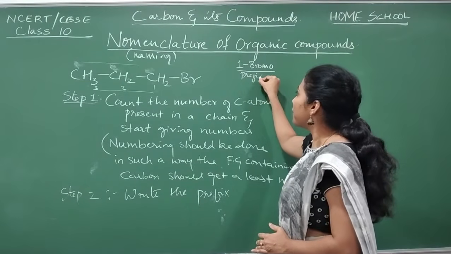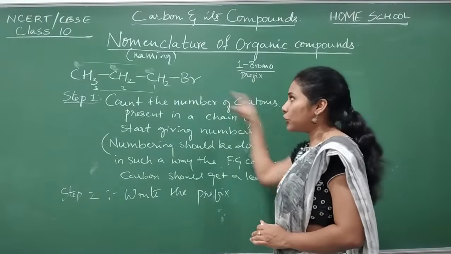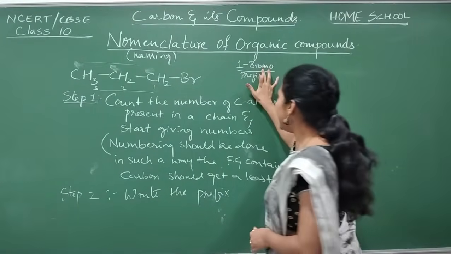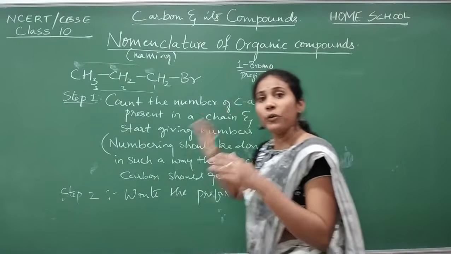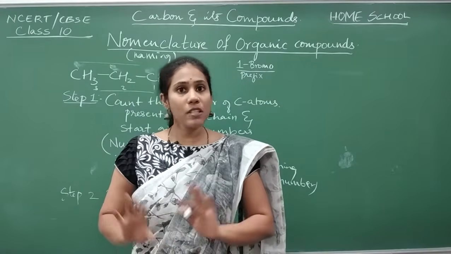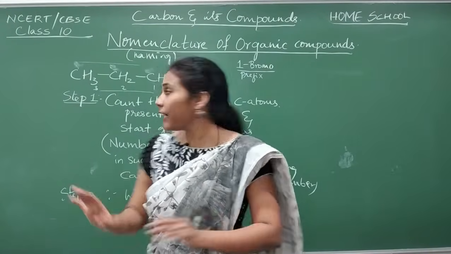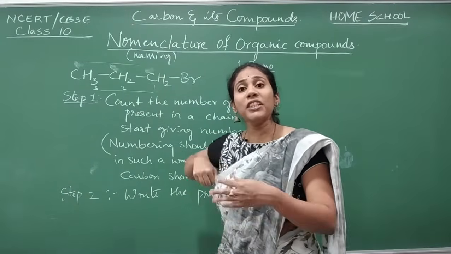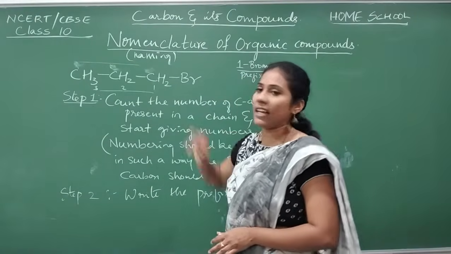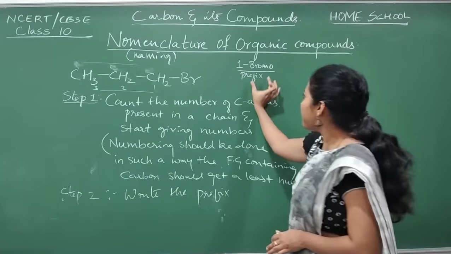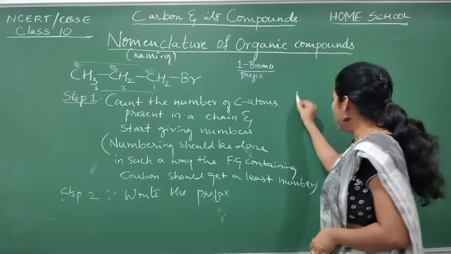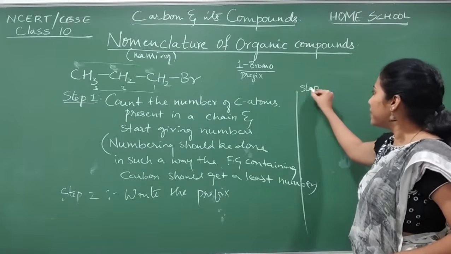1 bromo. Okay, so this is your prefix. Got to know how to write, and got to know why we did the numbering. We are telling people there is a bromine atom. So bromo we have written, but you have to tell at which carbon the bromine is present. This is also important to tell. You have 3 carbons here. To which carbon is that bromine attached? It is like you are telling it is present at the first carbon. So your prefix is what, guys? 1 bromo. And now step number 3.